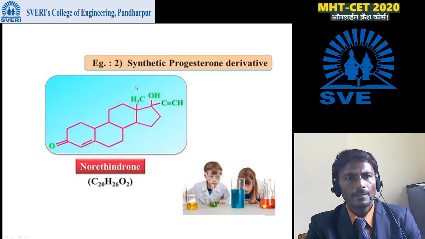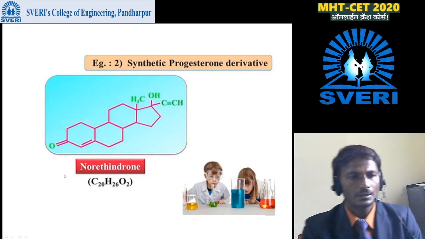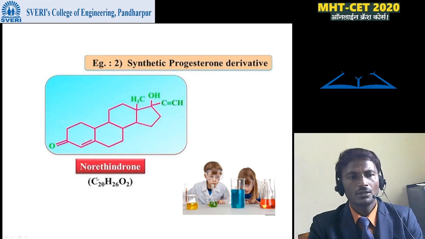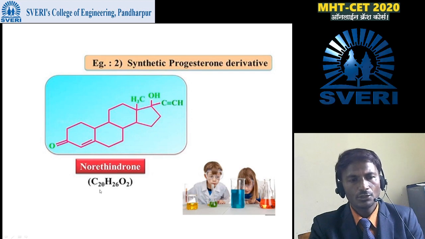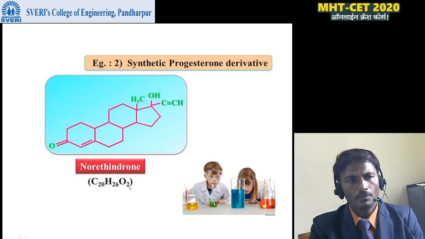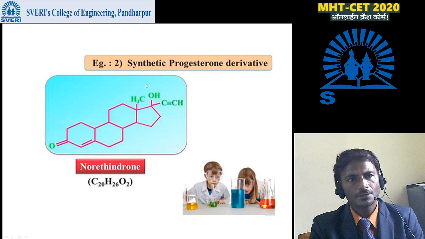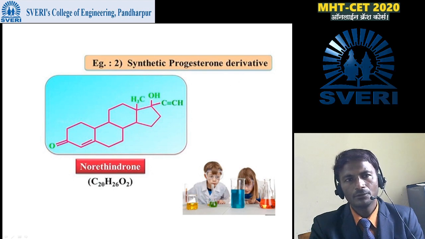Next to that, the synthetic progesterone derivative structure is given here. It is called norethindrone. Its molecular formula is C20H26O2. These are synthetic derivatives of progesterone.